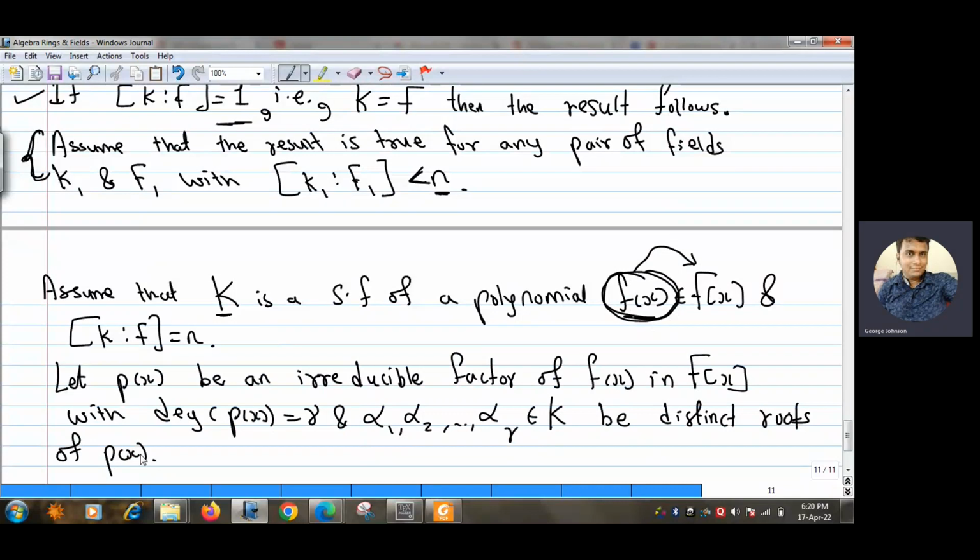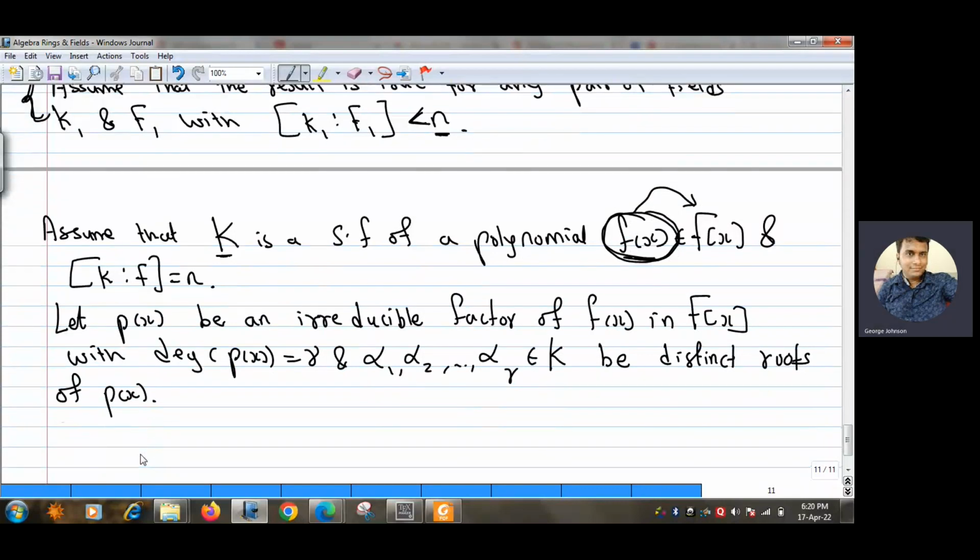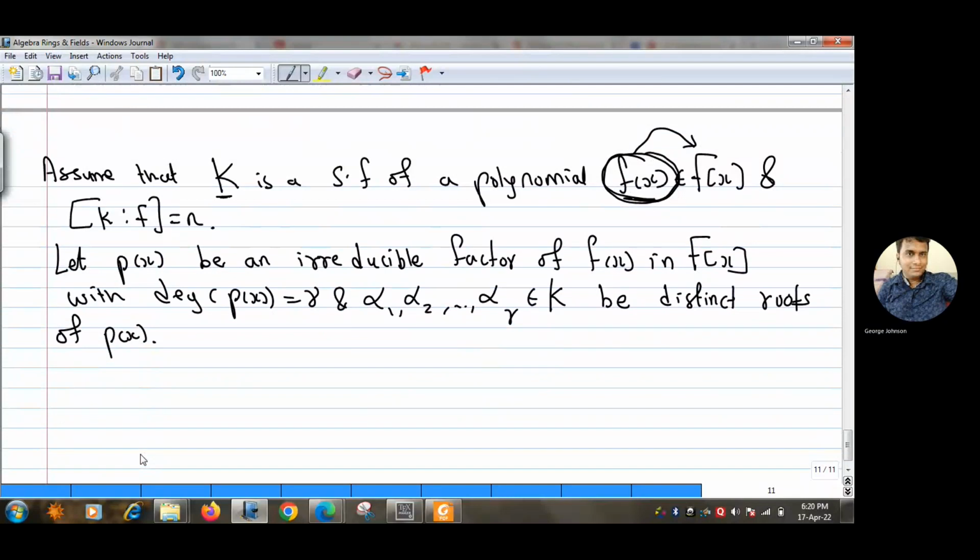We have proved this result, right? So here we are already assuming that the characteristic is 0, we don't need to mention it. The characteristic of the field is 0, and p(x) is an irreducible polynomial, so p(x) cannot have multiple roots. That means all the roots of p(x) are distinct. None of the alpha i's are the same.